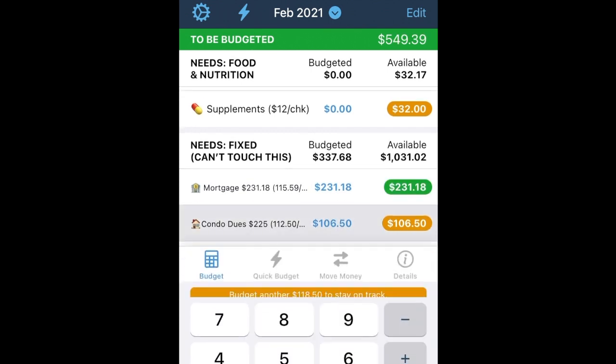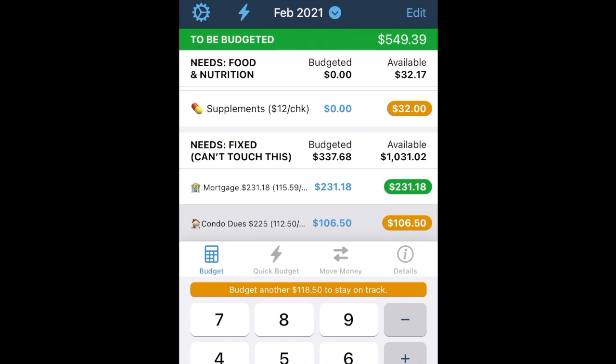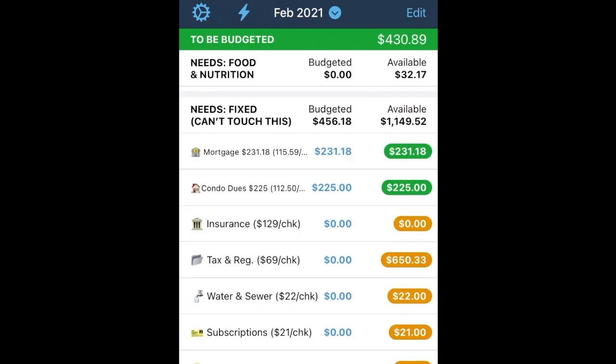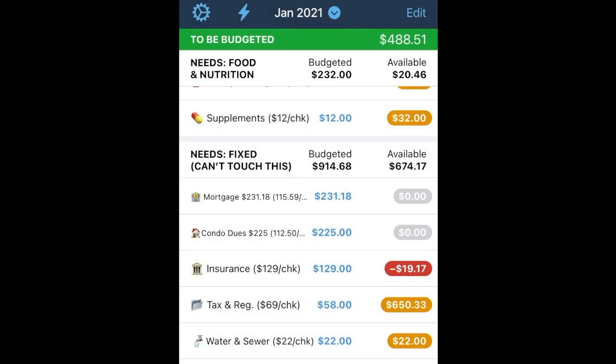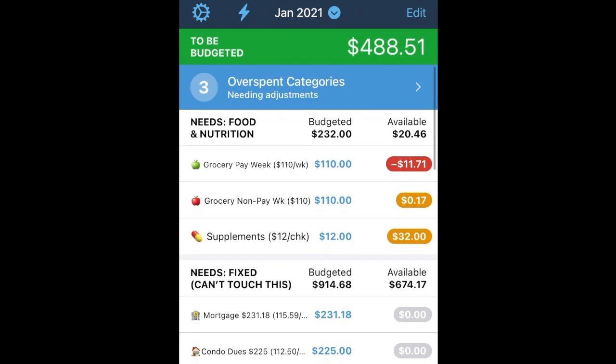Condo dues. So what I could do is I could do the plus sign, and I could add in the number to get to the 225, but I'm going to take a shortcut. I'm going to do 225, and that will write over that number just like that. Okay, so now for February, the mortgage and the condo dues are both paid for. Whew. We're going to go back to January, and oh my goodness, January's looking slim. We got $488 left to spend, so let's get to it.